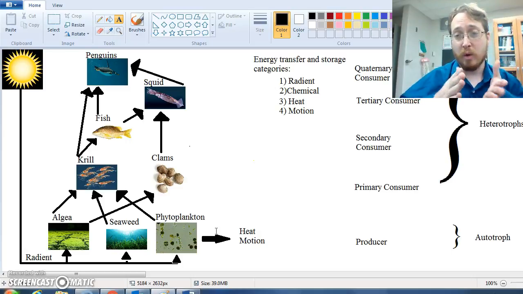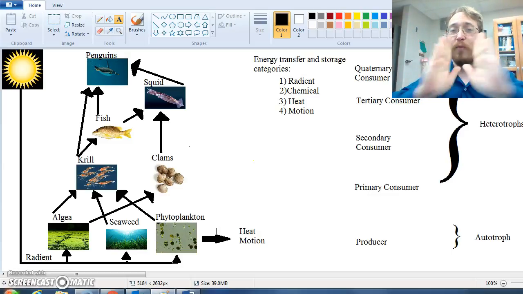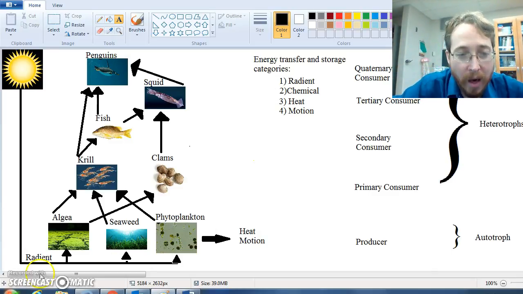And so the motion goes from them to the air molecules. And as you know, when cells and molecules run together, they make heat. We can do that to our own hands, and we can feel that heat, and that heat is going into the environment too. So a lot of the radiant energy that they got, they are losing as heat and motion.